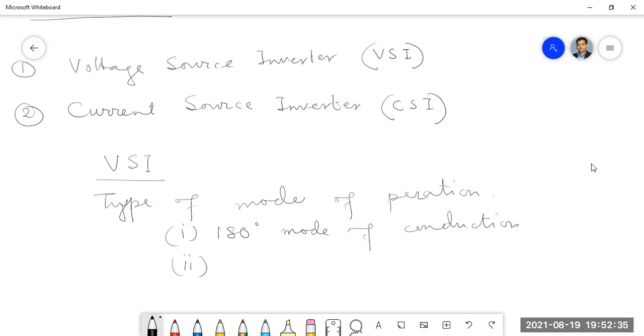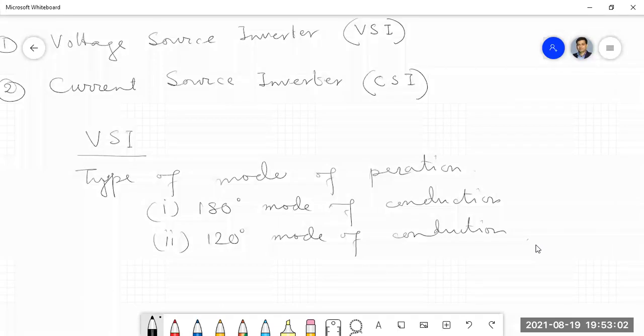Number 2, 120-degree mode of conduction. Okay, but these two modes of conduction will be used for a specific type of VSI, that is the bridge voltage source inverter, the bridge type of voltage source inverter, not other types of voltage source inverter.